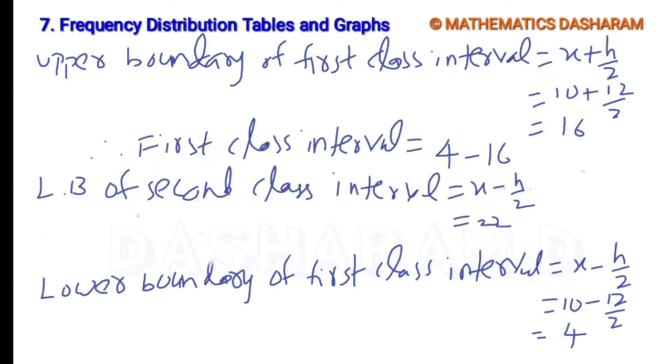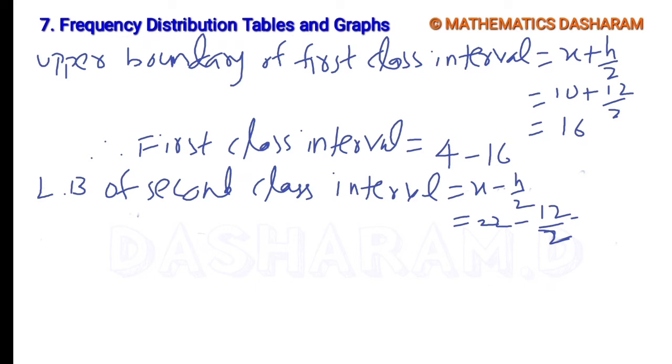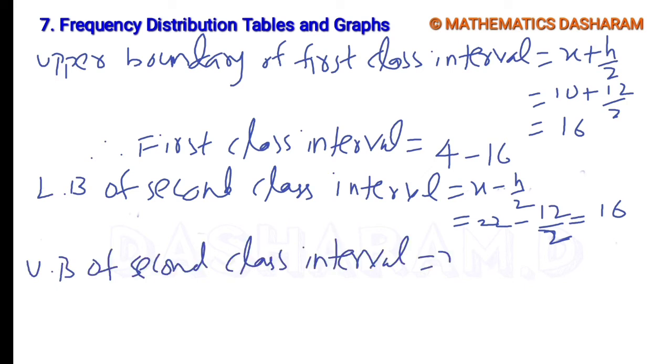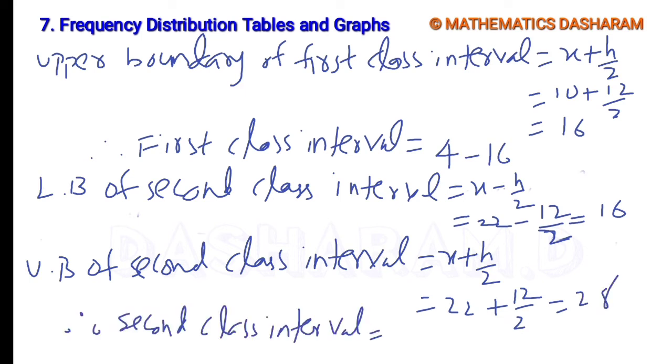So 22 minus 12 by 2, and 12 by 2 is 6. 22 minus 6 is 16. Next, the upper boundary of the second class interval. The formula is x plus h by 2. So 22 plus 12 by 2, 12 by 2 is 6, 22 plus 6 is 28. Therefore the second class interval is 16 to 28.